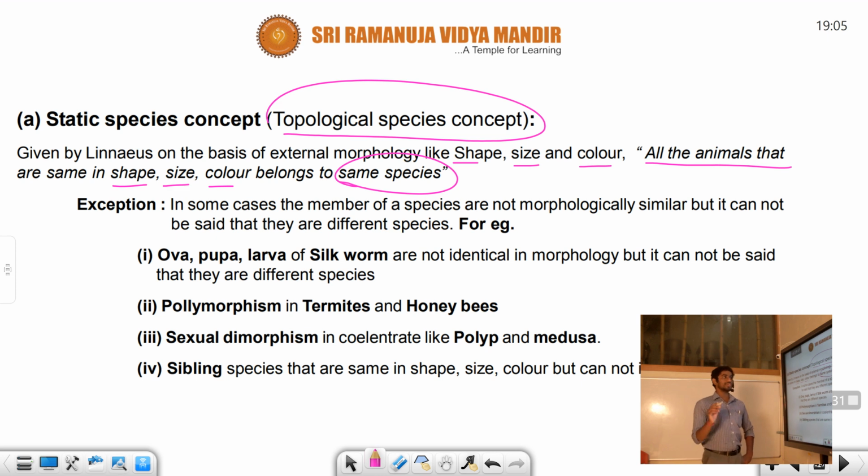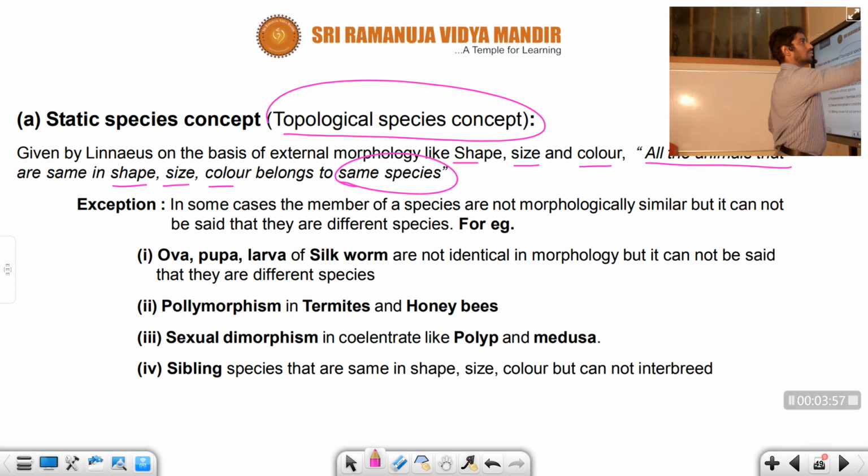So you can see, for example, that the tiger as well as the lion are similar in size and everything, right? The shape and size would be similar, but the color differs. What I'm saying is that some organisms are related to the same species, and the shape, size and color of the two organisms would be the same. I hope you understand this concept. It was identified by Linnaeus, right? Its justification was further done by Aristotle, followed by Plato, students.